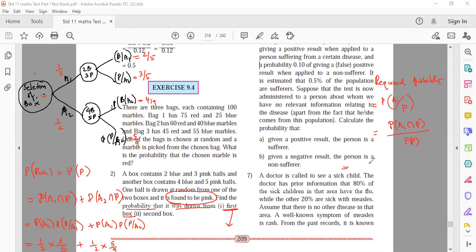That is probability of A1 intersection P. Now, what do you mean by probability of pink? All possible ways of getting pink. All the possibilities. One is box A1 is selected and get pink. Another is box A2 is selected and then get pink. So we calculated that there now.